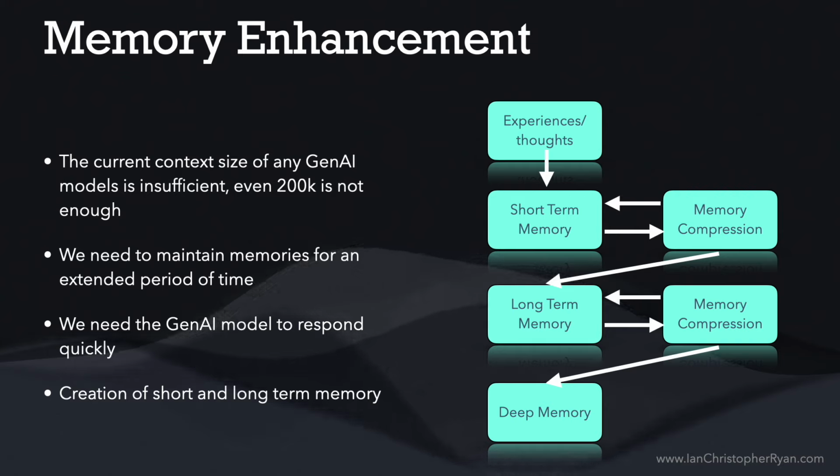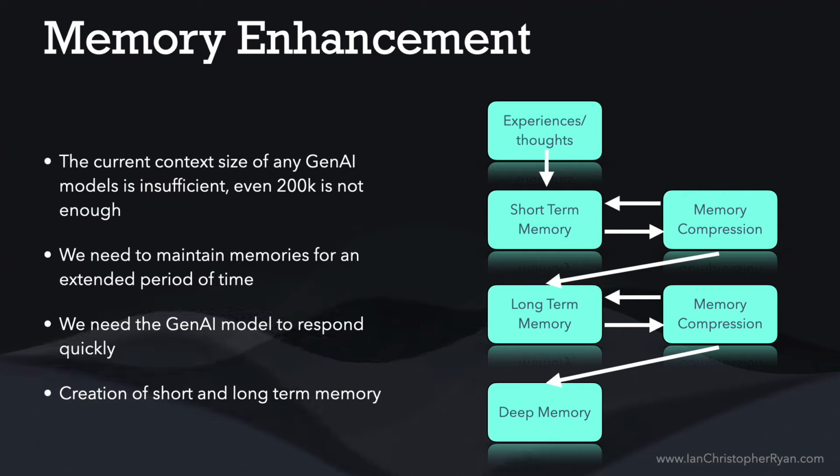So why are we doing all this? Well, we need to do all this memory enhancement because, like I said, there's a limit on the size of the context of our current LLM models. And we also need it to respond quickly. If we are supplying it with 200K of context for every single internal thought, that's going to be too slow.